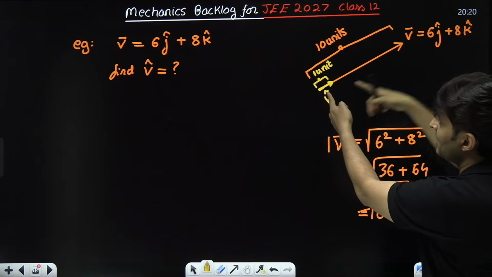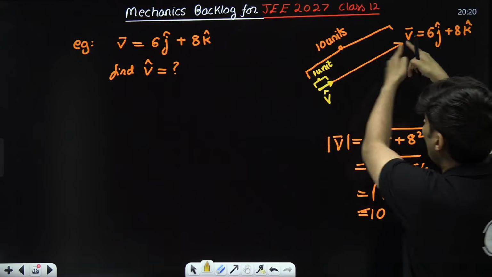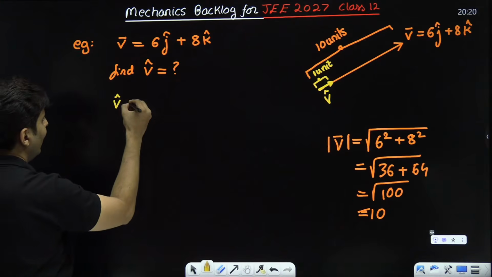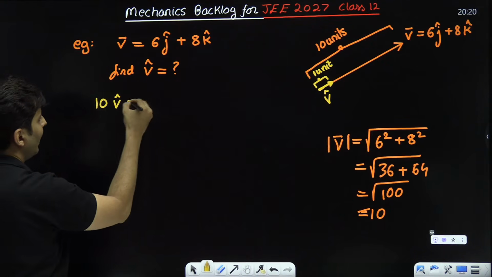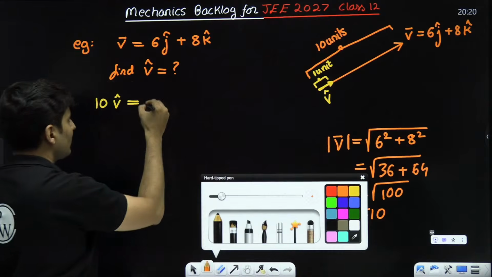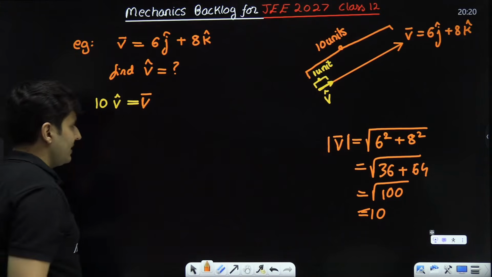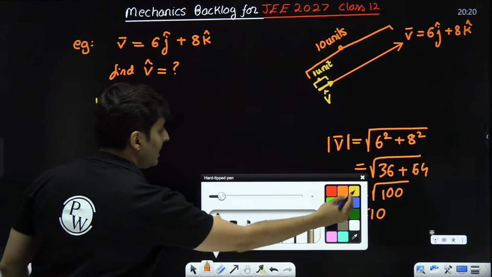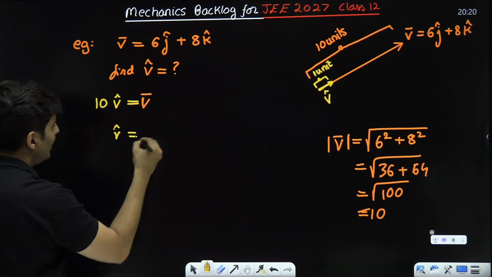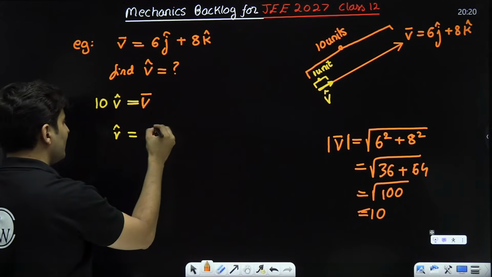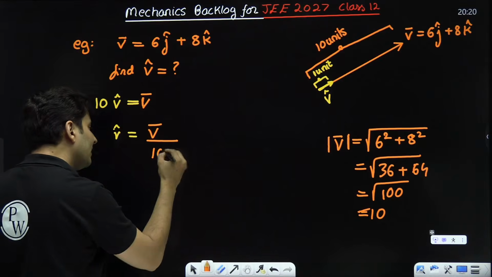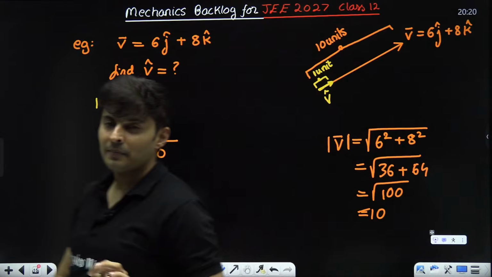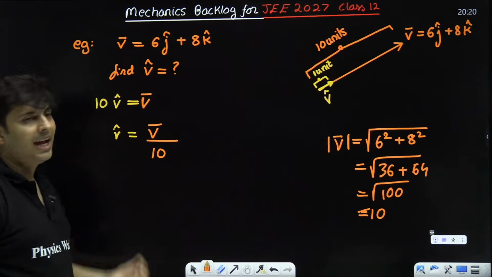This is 10 units. So v hat, how many times will give me v bar? Come on, tell me. Obviously 10 times. V hat, 10 times will give me v bar, yes or no? So that means my v hat will be whatever is my v bar divided by 10. 1/10 of it is nothing but v hat or v cap.